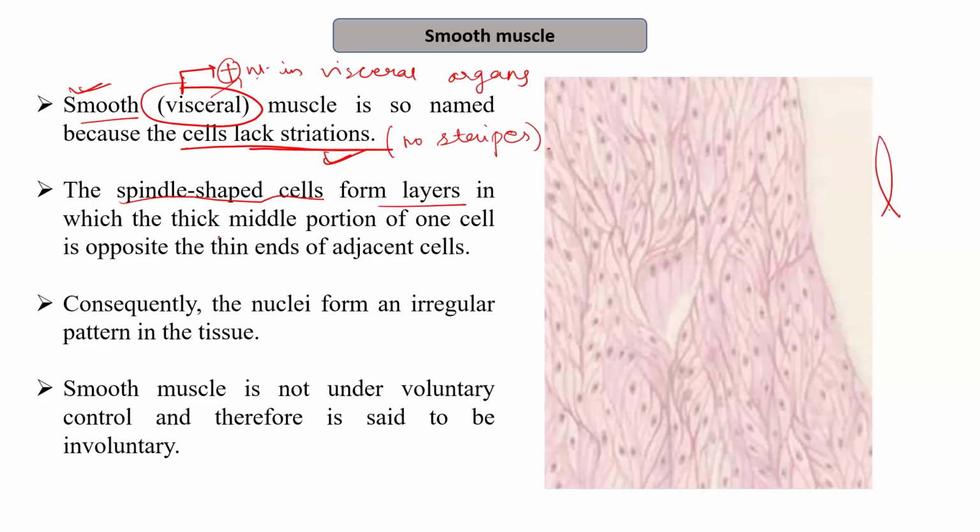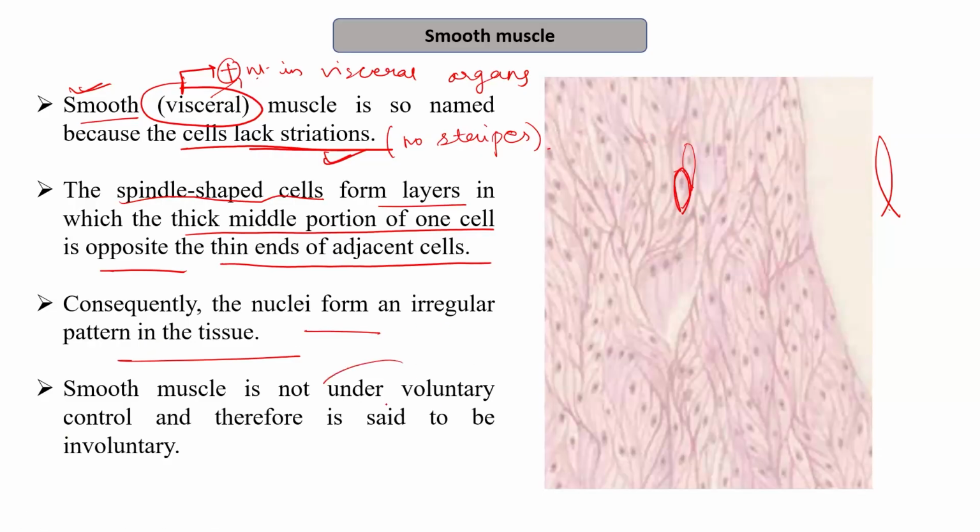They form layers in which the thick middle portion of one cell is opposite the thin ends of the adjacent cell. You can see here the thick middle portion of one cell is near the periphery of the other cell, which is thin. So they form a layer-like structure, and consequently the nuclei form an irregular pattern in the tissue.